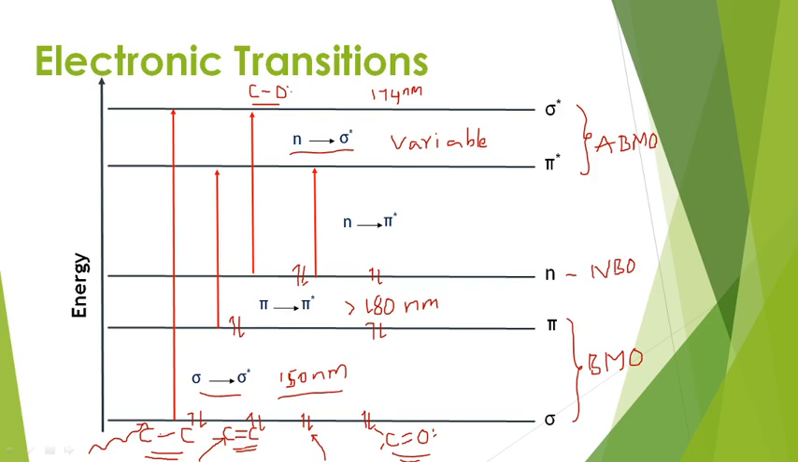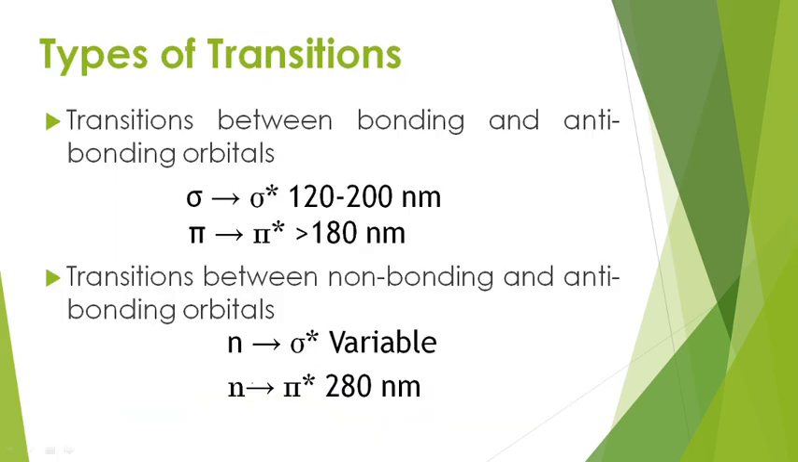Now we come to unsaturation. In unsaturation between two atoms of the same type, that is non-polar, we can expect only pi to pi star. If it is polar unsaturated, we expect n to pi star as well as pi to pi star. So these are the possible transitions in UV visible spectroscopy. Now let us move to the next slide.